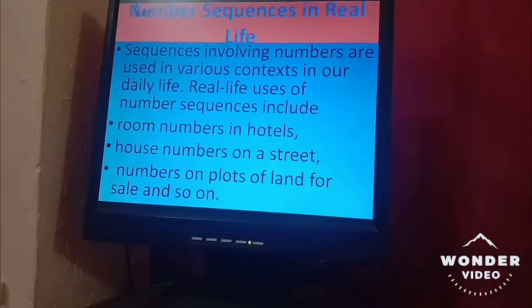Of course, if you buy any plot or land, there are numbers that distinguish your land from others' land. So these are some examples I have found for you. You can also think by yourself what other examples you have noticed regarding number sequences in your real life or daily life.